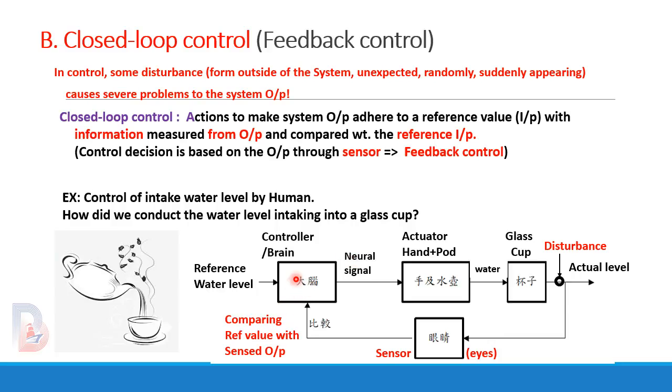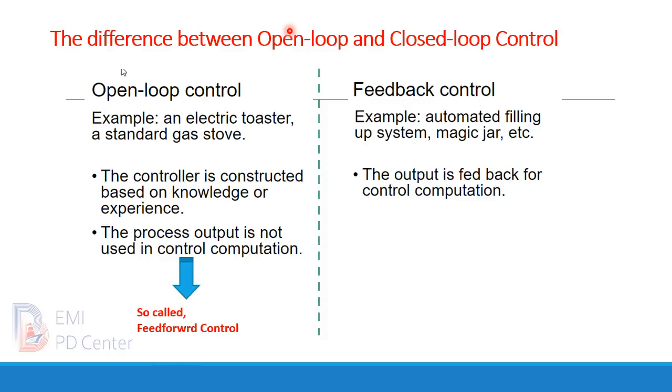Maybe we need to take a look at the water level and manipulate it to decide which level of the water is enough. So we need to compare the reference, the desired level, with the sensor's output. That will form a closed loop. So the difference between open loop and closed loop control is shown here.